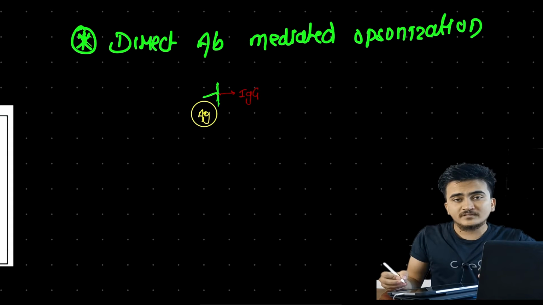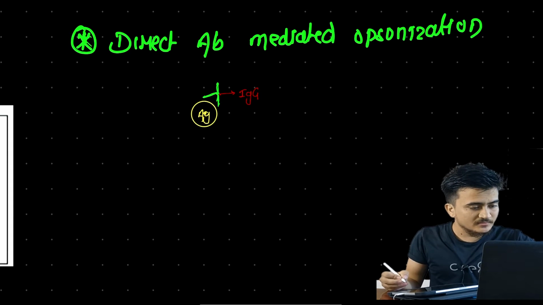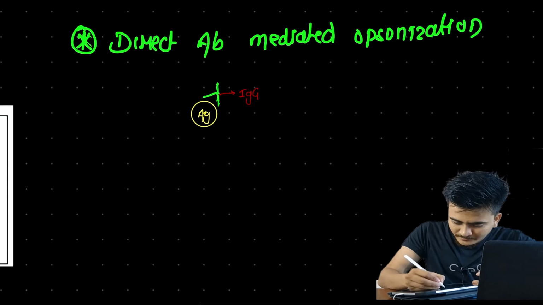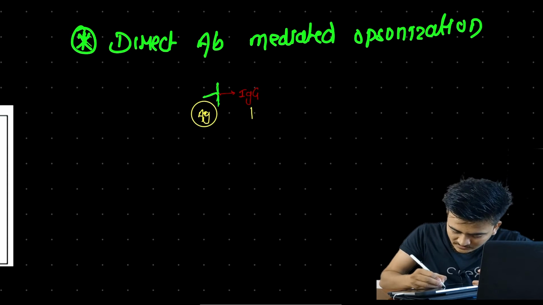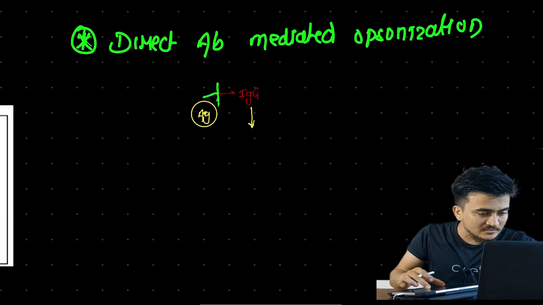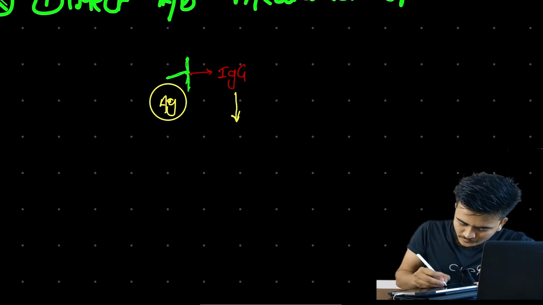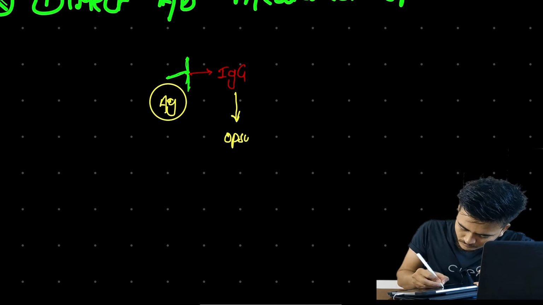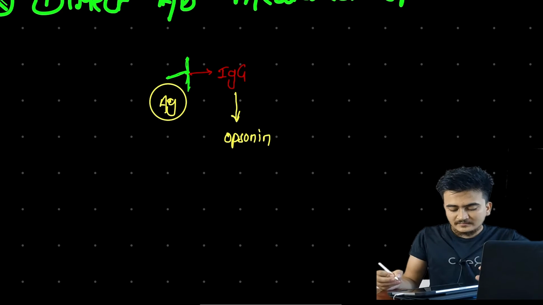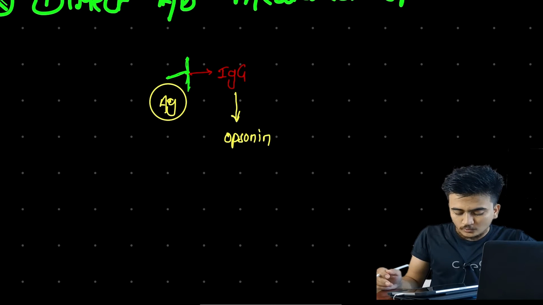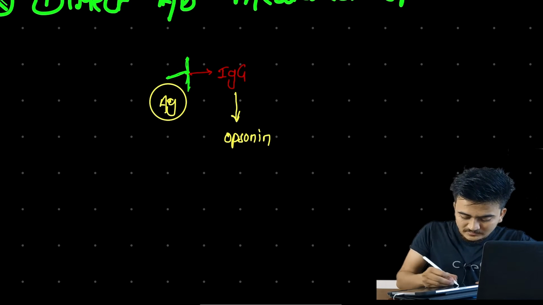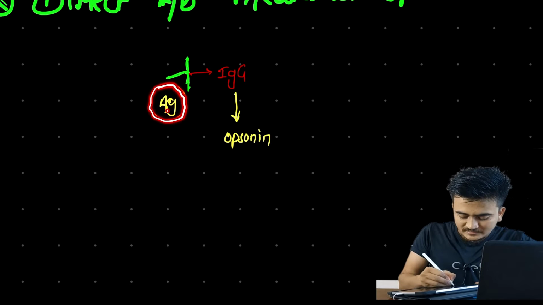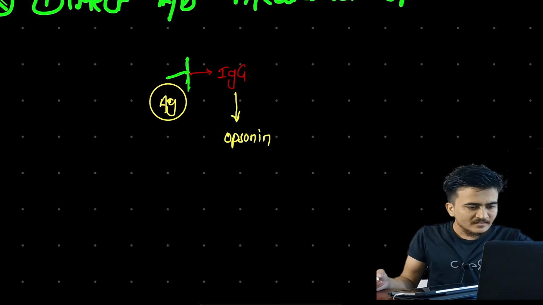And if we recall our discussion, we will remember that this IgG is opsonin. That means this IgG will coat around this antigen, and it will make this antigen tastier.